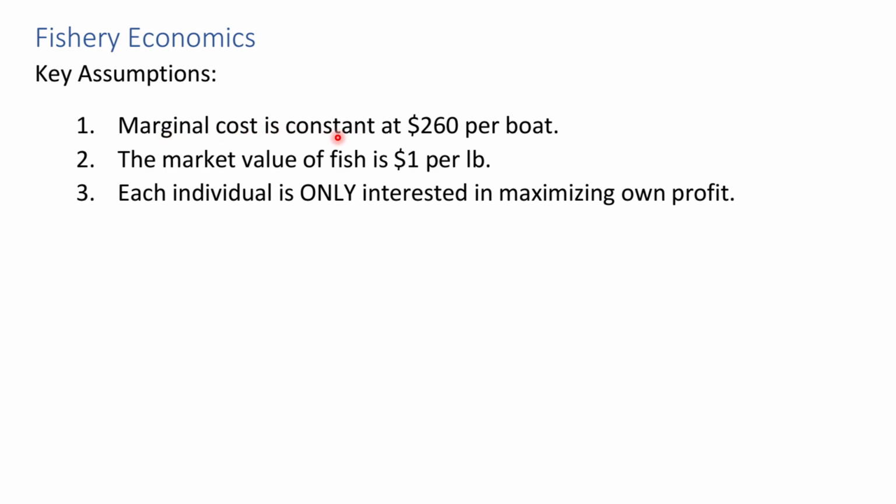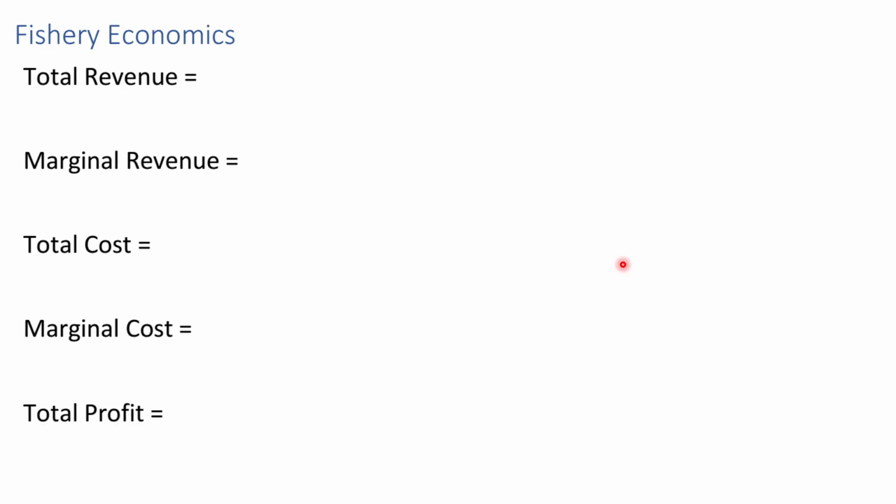Marginal cost is constant. Now, in chapter 3, remember that we typically assume that marginal cost is increasing as more boats come in. That is a more realistic assumption. However, it doesn't really add any useful insight. If we make that assumption, it just makes the math more difficult. So we're going to go with a constant marginal cost here. And finally, the third assumption is that each individual is only interested in maximizing their own profit.